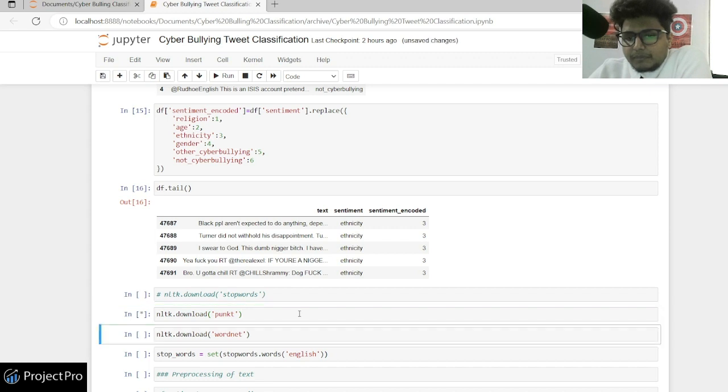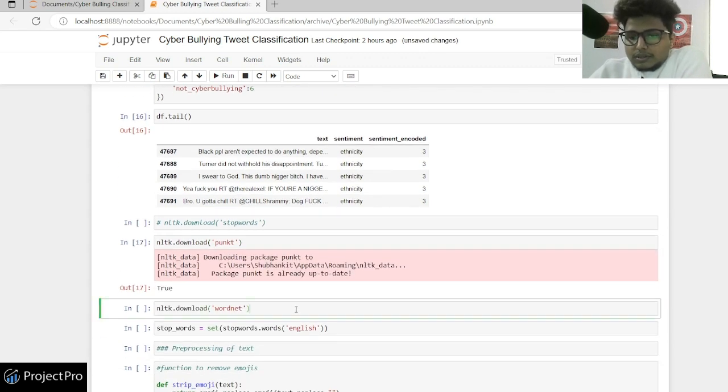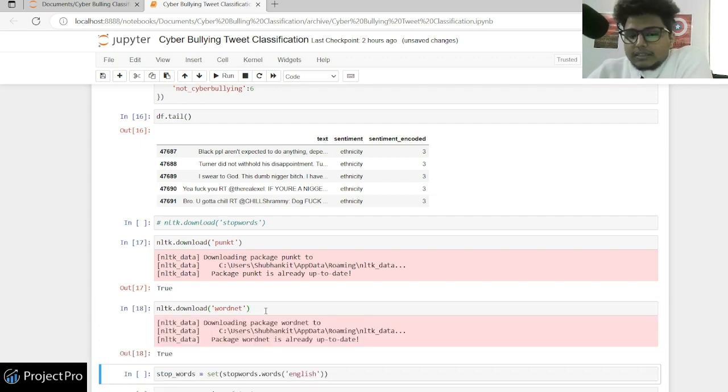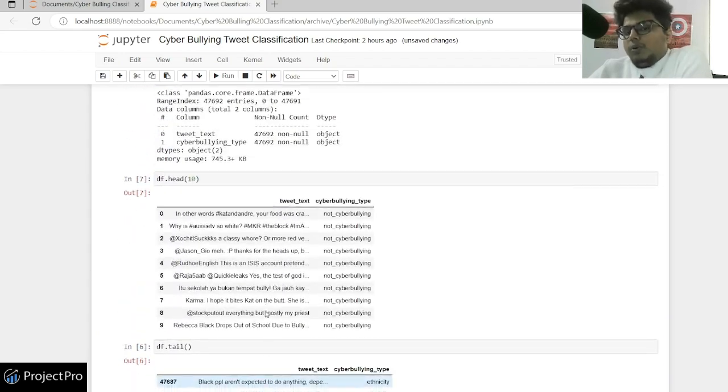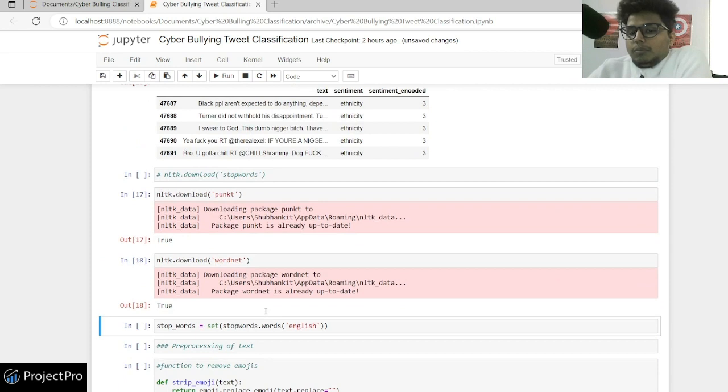Now I have done some NLTK downloads. So see what these things are. When you import NLTK and you import stop words and some other libraries inside NLTK, sometimes it does not give you the whole thing that you need, right? So you need particular NLTK packages to process text, and they will be used in our steps.